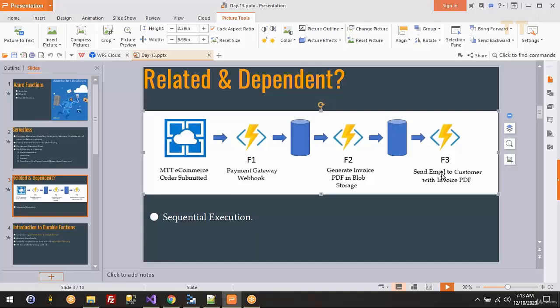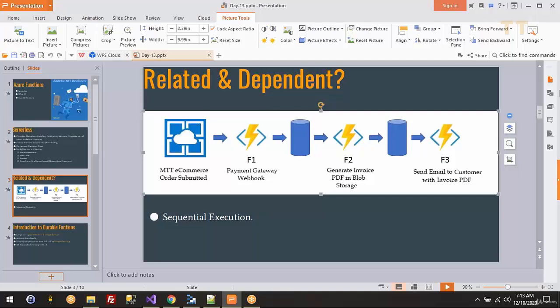With our current knowledge and whatever we have seen with Azure Functions, we cannot achieve this. There is no sequential order. Right now what I can do is create an HTTP trigger function and share that HTTP trigger function with my payment gateway as a webhook. So this is one function I can do. To generate a PDF, I can write another function. And to send an email, I can write another Azure Function. But how do I control which one gets executed first and which one gets executed second? That is not available right now.